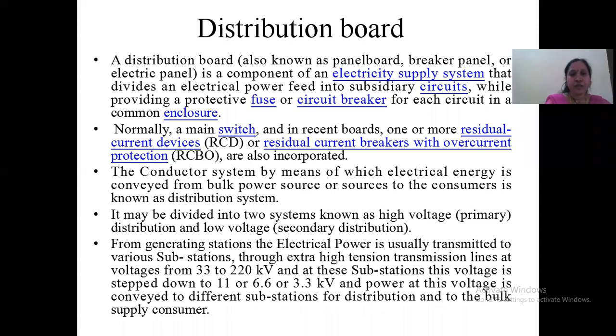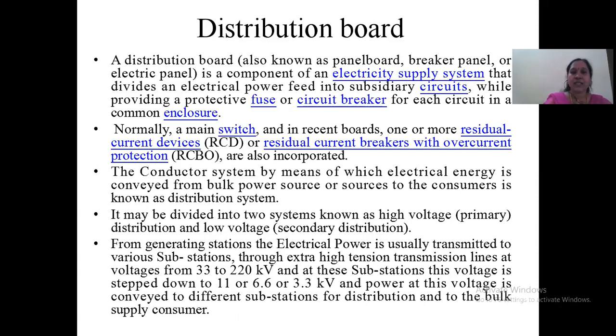Normally a main switch, and in recent boards, one or two more residual current devices, RCDs, are being incorporated, as well as residual current breakers with overcurrent protection. Mainly the overcurrent protection is being incorporated. Because of the overcurrent, what is going to happen? The entire equipment or device on the consumer side is going to burn out. That is why we have these residual current devices or RCBOs, residual current breakers with overcurrent protection.